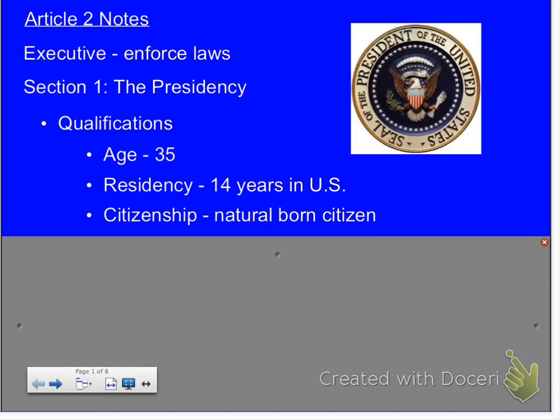Well, the vocabulary words on 256, it says natural-born citizen is a citizen born in the United States or a U.S. Commonwealth, which would be like Puerto Rico, or to parents who are U.S. citizens living outside of the country. So let's say mom and dad are living in Germany on a base because dad is a military guy or mom is a military lady, and mom's pregnant, and here pops out little Dawn Clark, and she's born in Germany, but mom and dad are U.S. citizens. Dawn is a U.S. citizen. She's a natural-born citizen.